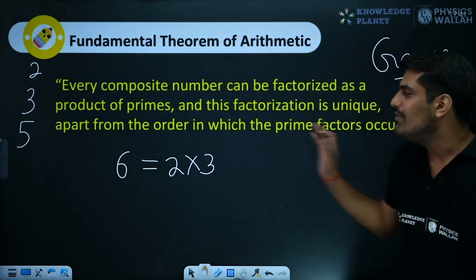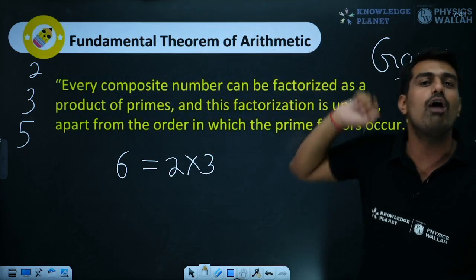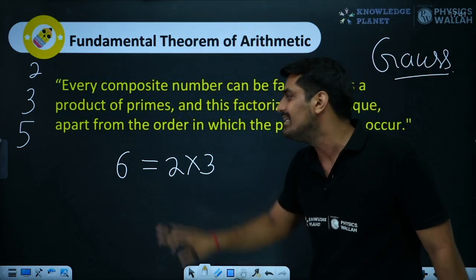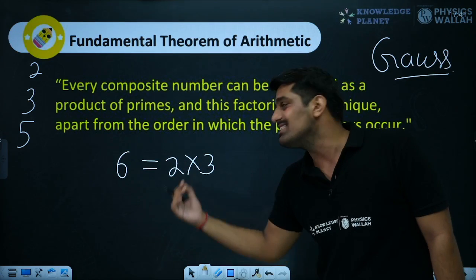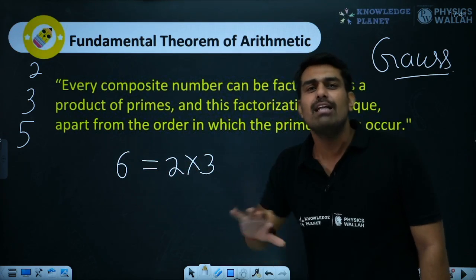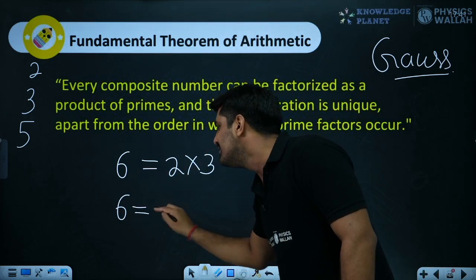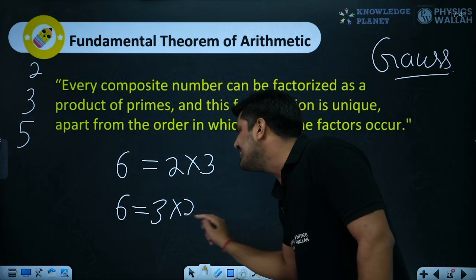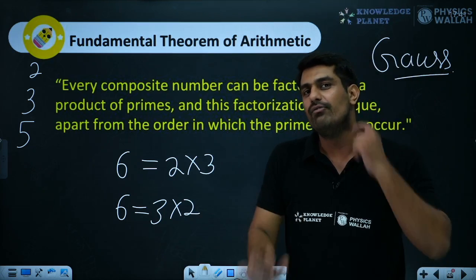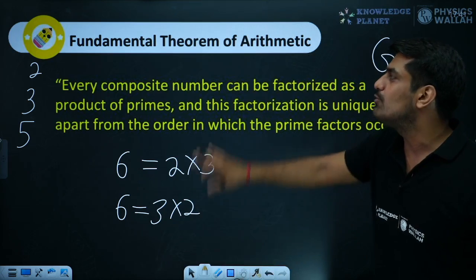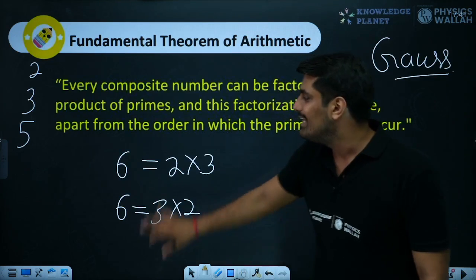Alright. So we have 6 as 2 into 3. This is exactly what the fundamental theorem of arithmetic says. It simply says that every composite number can be written as the product of prime numbers. The order can vary. That means I can write 6 as 3 into 2. It's basically the same thing. There is no difference in the first place. So this is what the fundamental theorem of arithmetic is. Very simple thing. Nothing new over here.